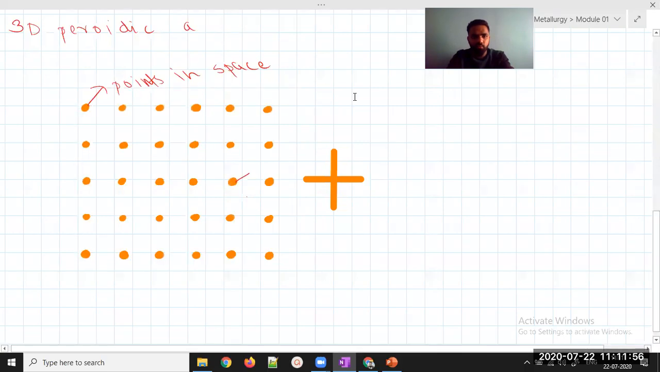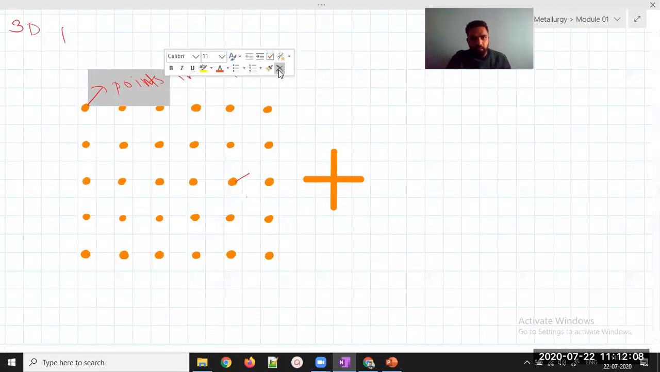Just give me a second so that I can use the space properly. Just give me a second. Okay.